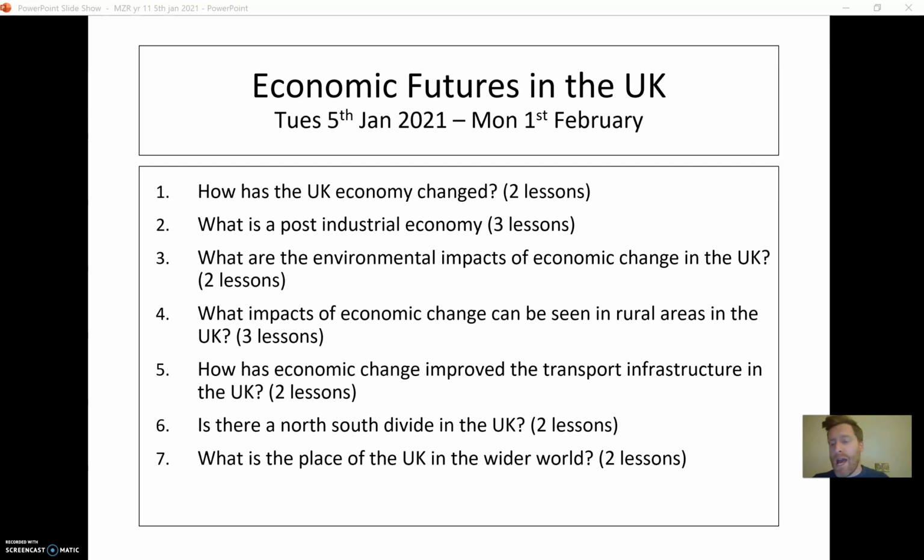Your exams are still going ahead, and that means that you need the content in order to pass those exams. If for any reason your exams are cancelled, then they will be asking us to provide evidence before we submit your grade that you've been completing work during periods of lockdown. So this really is something that you must engage with.